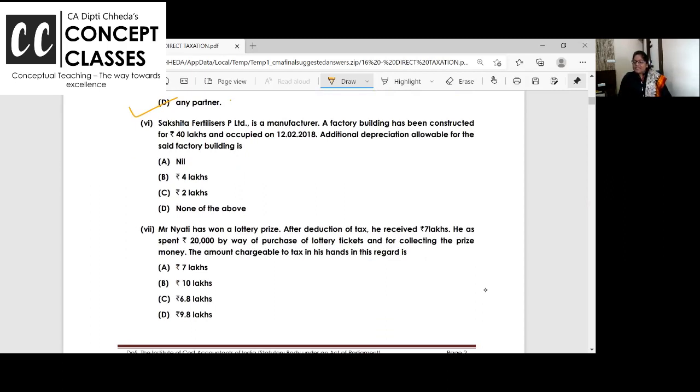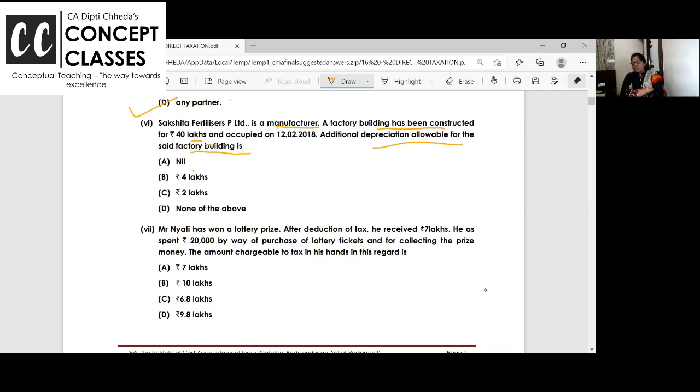Some Fertilizers is a manufacturing company and a factory building is constructed. The manufacturing company has constructed a factory building. Additional depreciation allowable for the factory building is nil, 4 lakh, 2 lakhs, or none of the above. Who knows? You remember I taught you additional depreciation of 20% is allowed in the first year, if it is a manufacturing company.